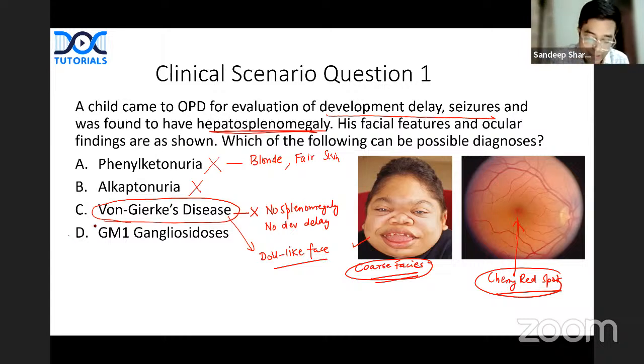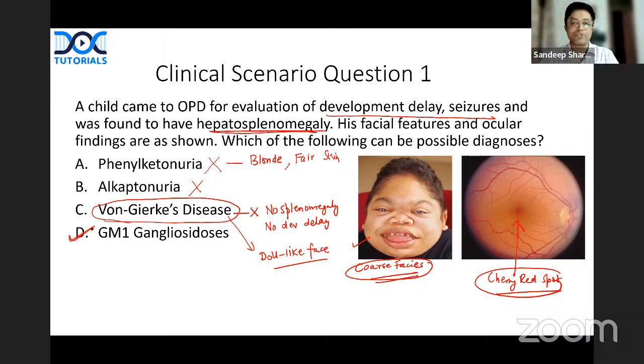What are we left with? D answer, that is GM1 gangliosidosis. Cherry red spot can be seen in multiple conditions. But when they are saying developmental delay with seizures, that is CNS involvement, hepatosplenomegaly, coarse facies, and cherry red spot, we have to look at the 4 options, rule out options one by one. The answer here is D, GM1 gangliosidosis.